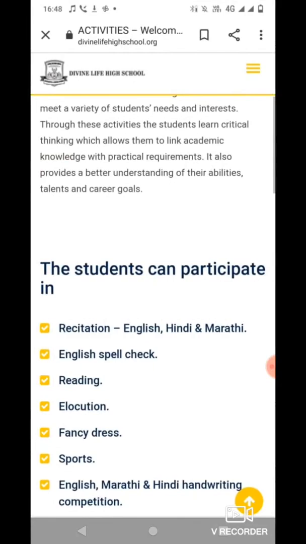Here is an example. I've just taken a screenshot of various activities performed in school. So this is how you navigate or browse through the website. We have the best of teachers taking care of these activities, right? Let's continue further.